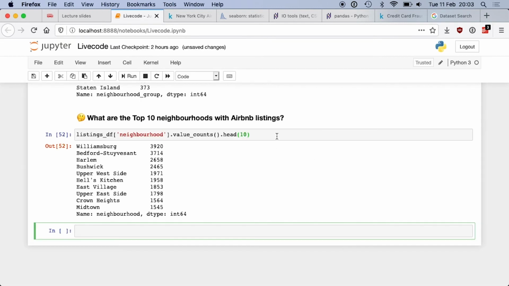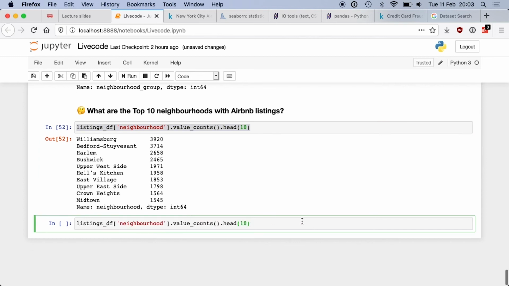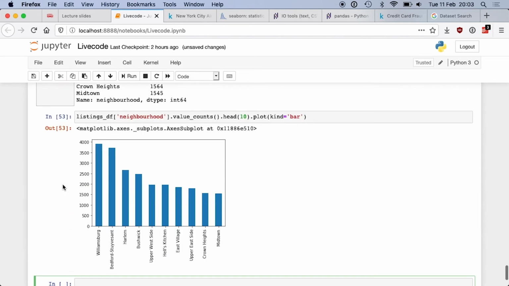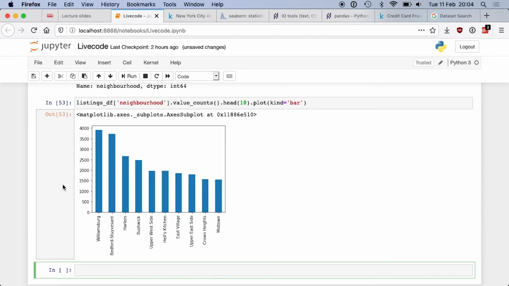So if I run the same code and I do dot plot kind equals bar, this is what I get. Okay? I get a plot of my neighborhoods, which is a bar chart with 10 values.